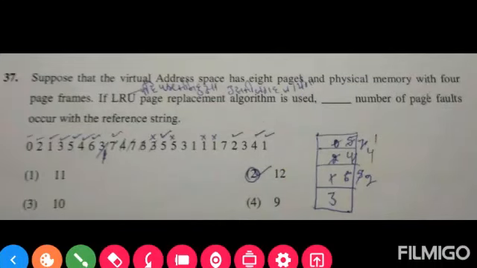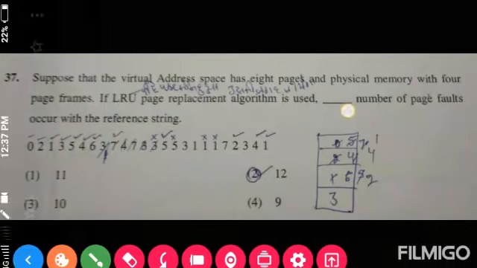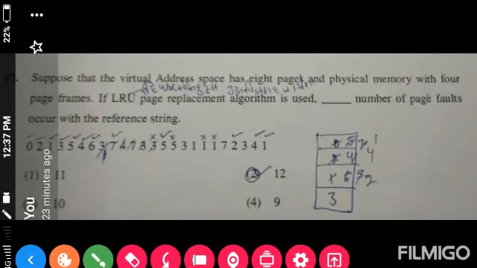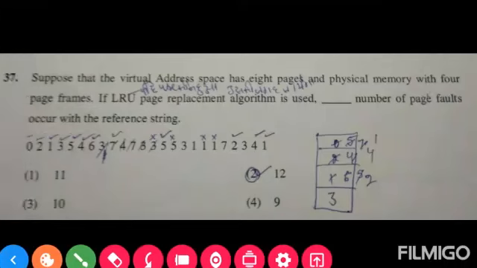Suppose that the virtual address space has 8 pages and physical memory with 4 page frames. If LRU page replacement algorithm is used, dash number of page faults occur with reference string, and the correct option is option number 2. 12 is the correct answer.